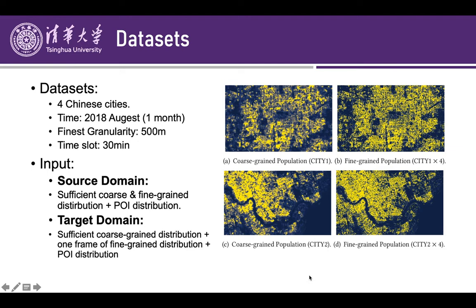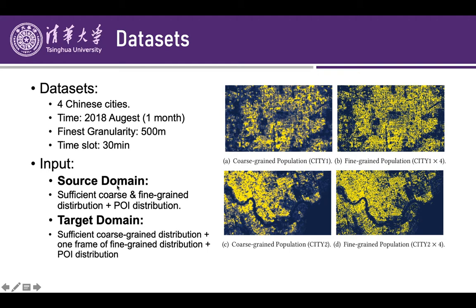In this research, we introduced four datasets of four Chinese cities, which length is 1 month, and we have the spatial granularity of 500 meters, time granularity of 30 minutes, and for all scenarios, these four cities are always partitioned into two parts.